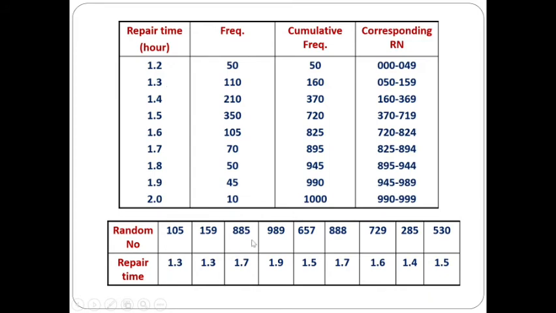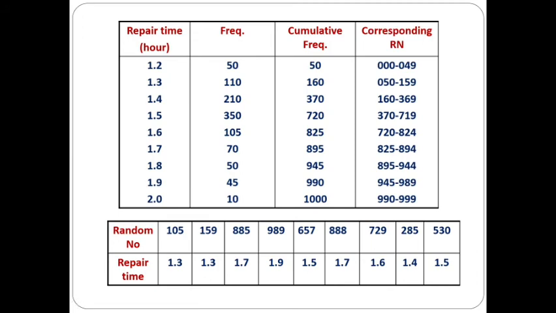For 885 lying here, the corresponding repair time is 1.7. For 989, it is 1.9. For 657, this is the interval, so 1.5 and so on. So likewise we can take the repair time, and by having all these repair times for the corresponding random numbers which are given in the problem, we can start our tabulation.